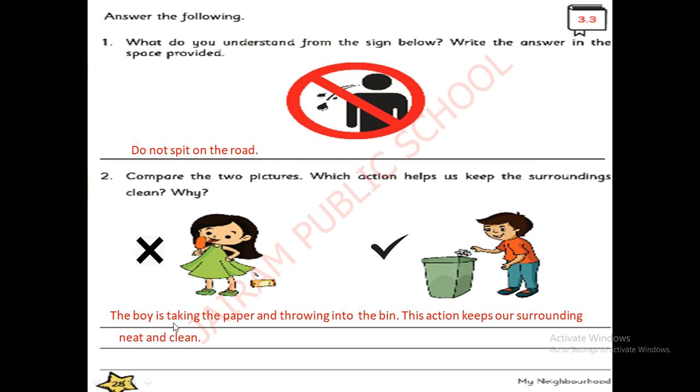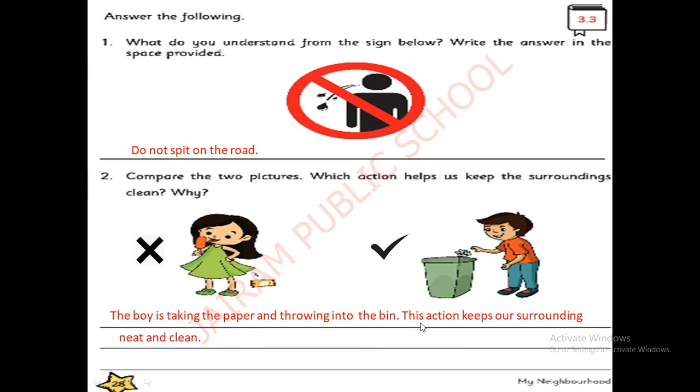Now see this, the boy is taking the paper. The boy, B-O-Y, boy. Is, taking. The, paper. And, throwing. Into, in, to, into. The, bin. Bin is the dustbin. The boy is taking the paper and throwing it into the bin.